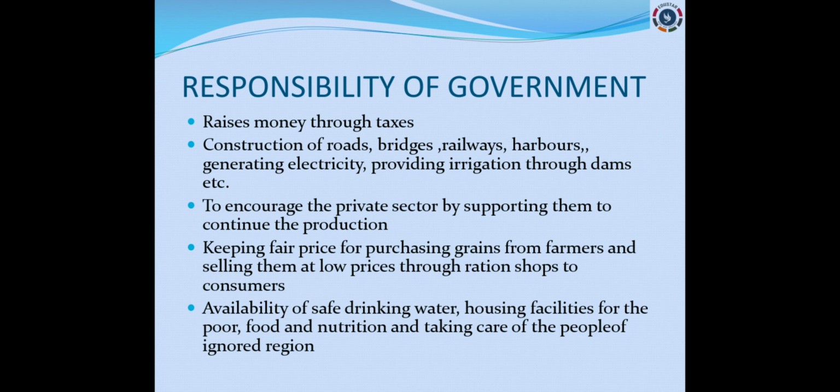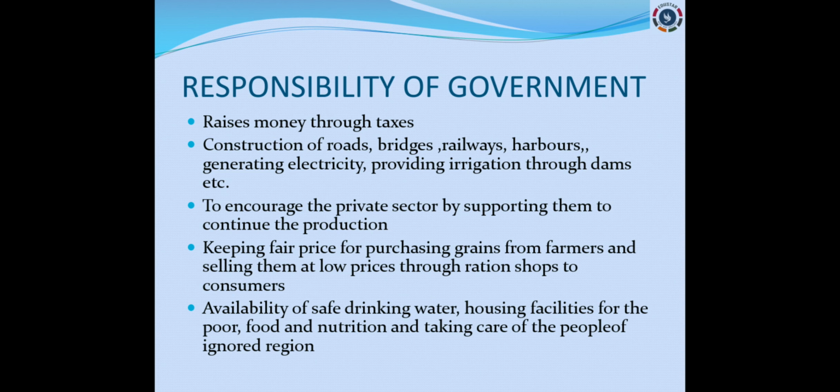Keeping fair price for purchasing grains from farmers and selling them at low prices through ration shops to consumers. Actually, to avoid exploitation of the consumers and to avoid any malpractices, the government has to keep the fair price for purchasing grains from the farmers and selling them at low prices through where? Ration shops to consumers. Then all sections of the people can get welfare, right?